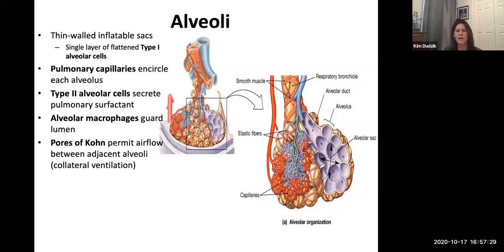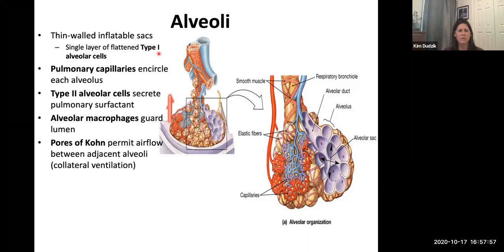And remember, the cells of the capillary are also one cell layer thick. And those are actually really pressed together. They share a basement membrane. Remember that term from anatomy? So they share a basement membrane. So the diffusional distance between the inside of the alveolus to the inside of a capillary bed is the smallest distance we believe in our bodies. Okay, so that's a single layer of epithelial tissue.